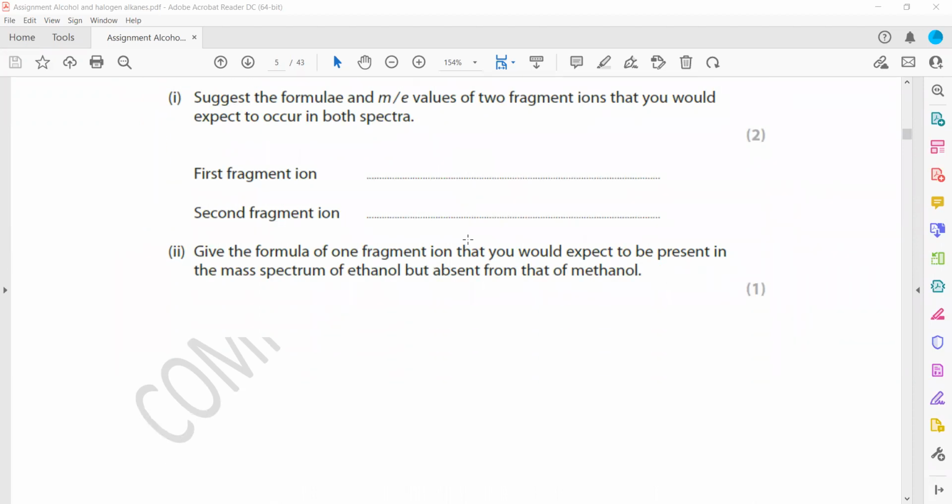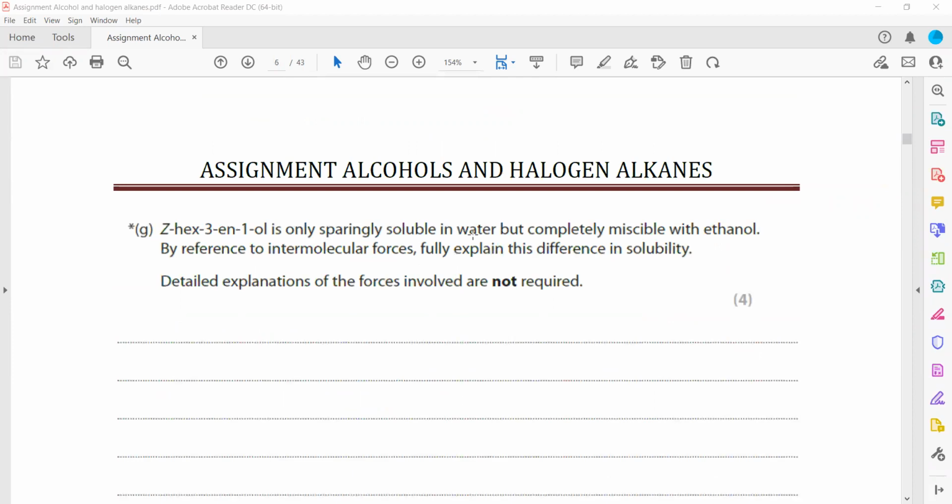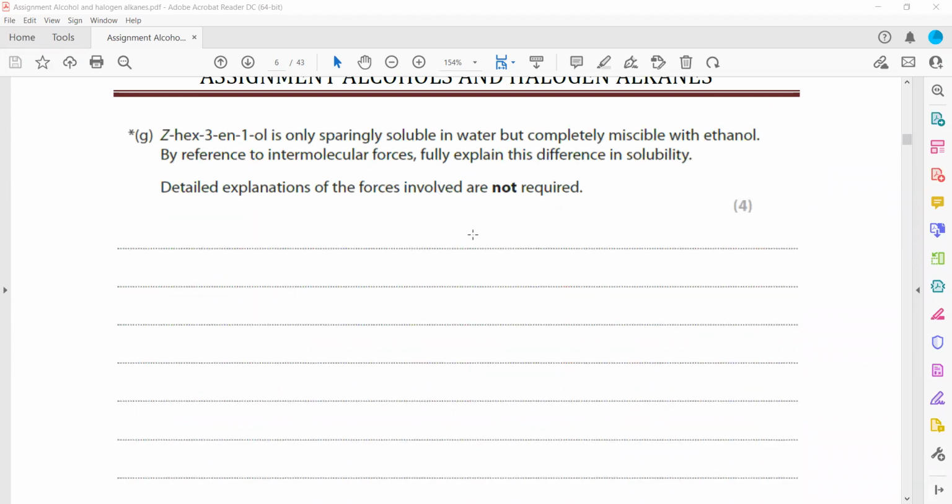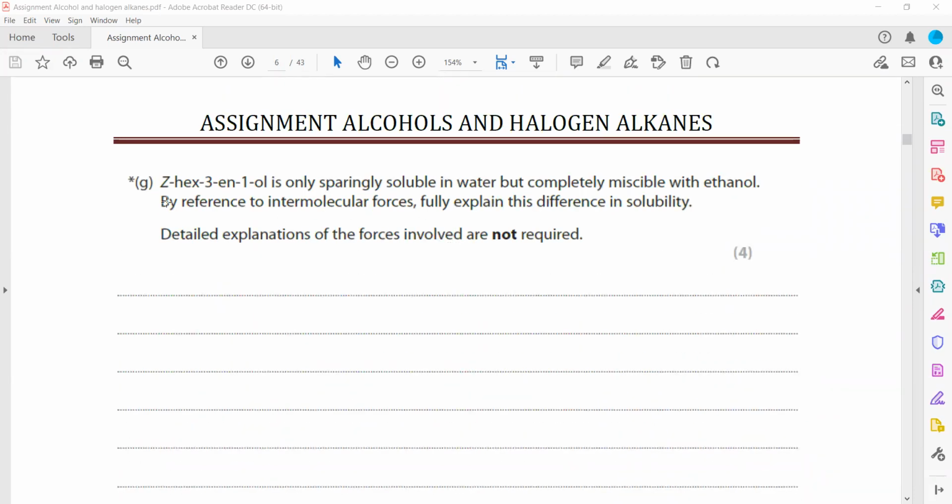This is related to the mass spectrum, so we'll do it at the last because that is still left. Then, Z-hex-3-en-1-ol is sparingly soluble in water, but it is completely miscible in ethanol. The concept is like dissolves like. What does it mean, like dissolves like? It means that if two molecules have identical types of forces, they will mix with each other, they will be miscible. If they have different types of forces between them, they will be immiscible.